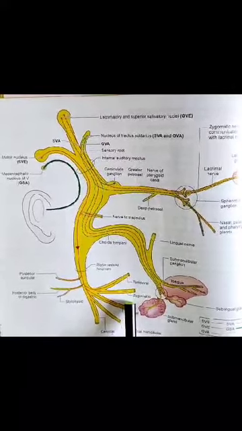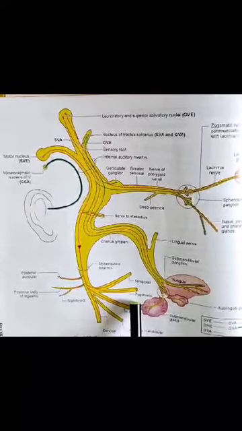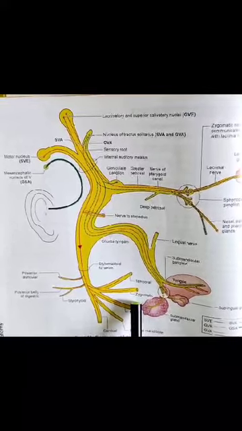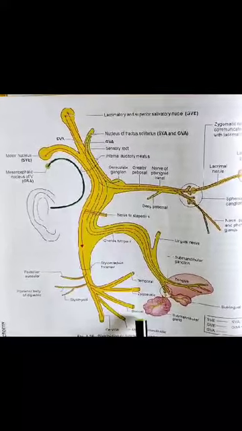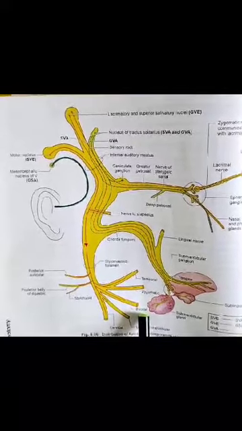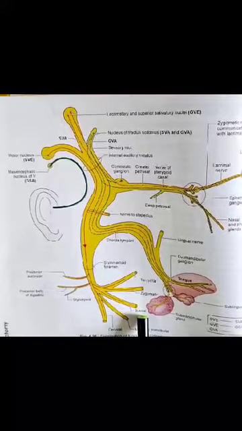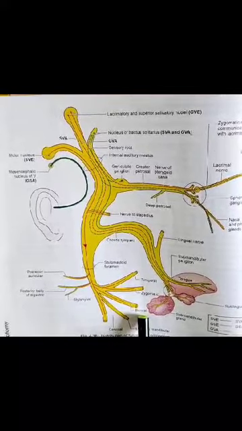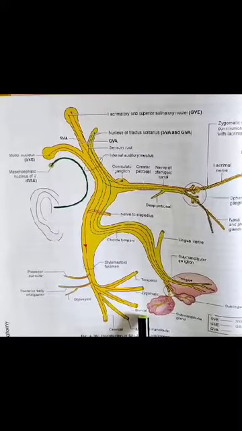The zygomatic branch crosses the zygomatic bone and supplies the lower part of the orbicularis oculi. The third is the buccal branch. The buccal branches are divided into two, the upper buccal and the lower buccal, which are divided by the parotid duct.